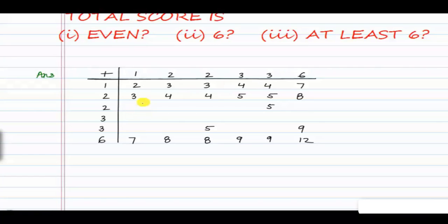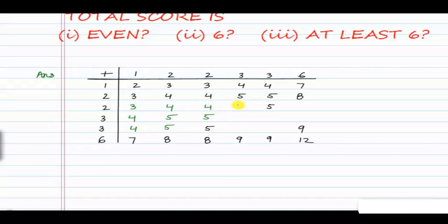So filling up the table, here 2 and 1 this will be 3, 3 and 1 this will be 4, 3 and 1 once again this will be 4. Now here 2 and 2, 4, 3 and 2, 5, 3 and 2, 5.